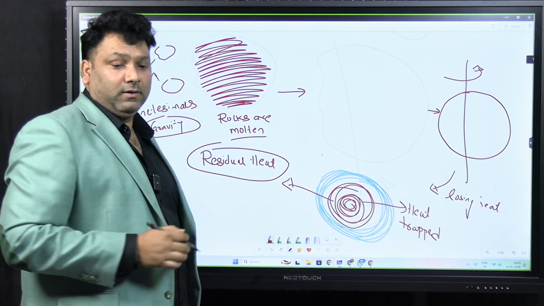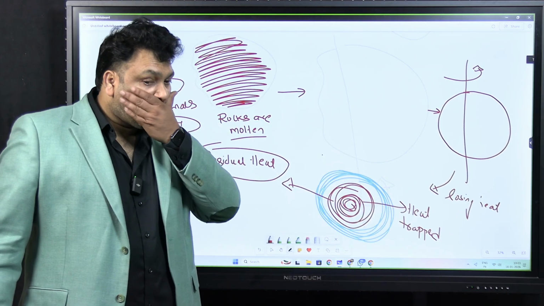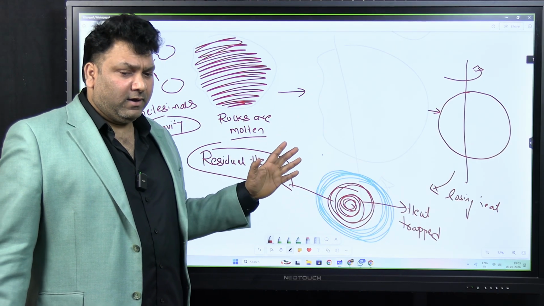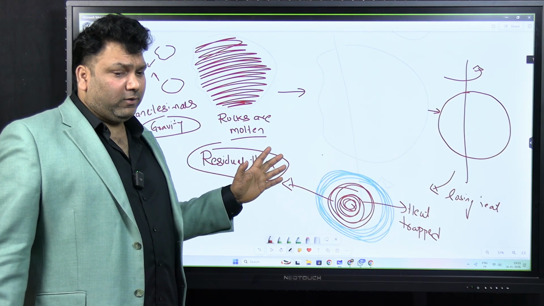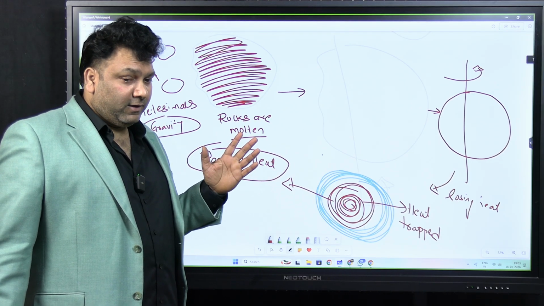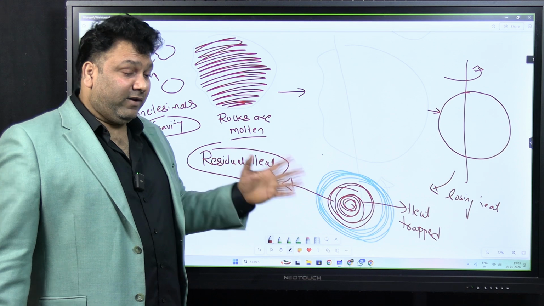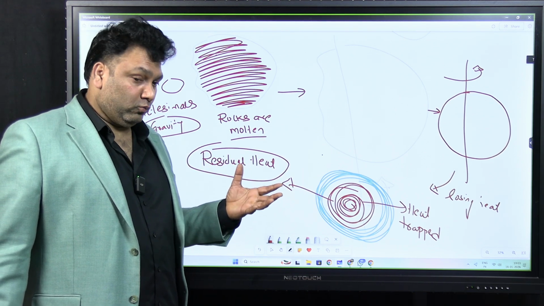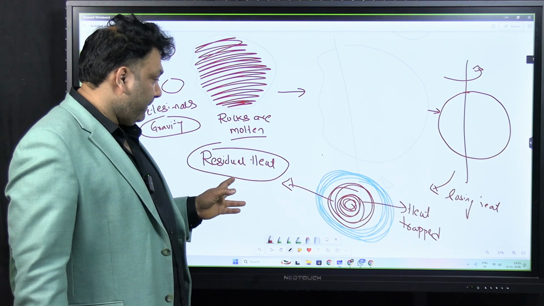Residue means bacha hua. Yes, you are right, Adhiraj, recently China has achieved the plasma state. No, tokamak is a Russian technology, but China is using an entirely different technology. So China is able to achieve it even before the sun was able to do it. That is a different thing altogether.